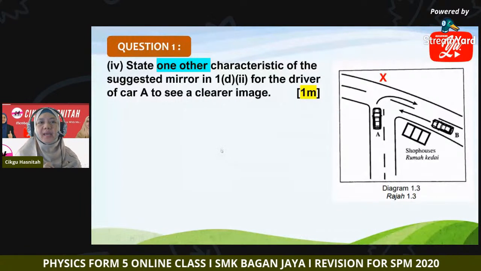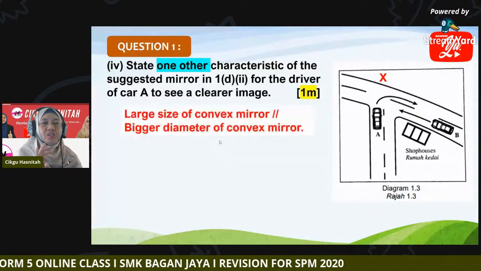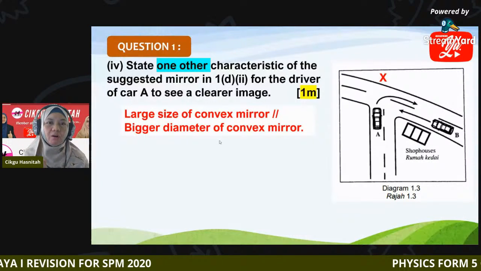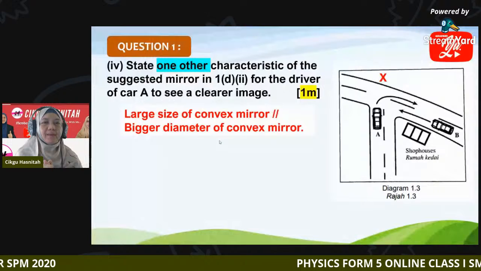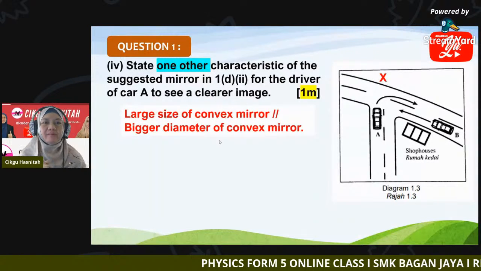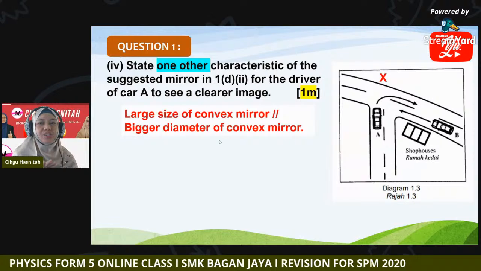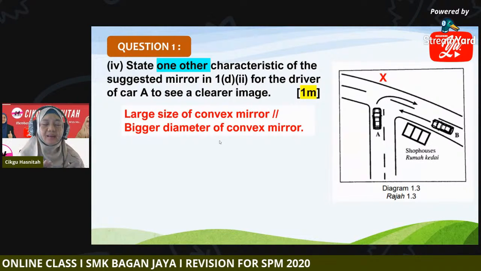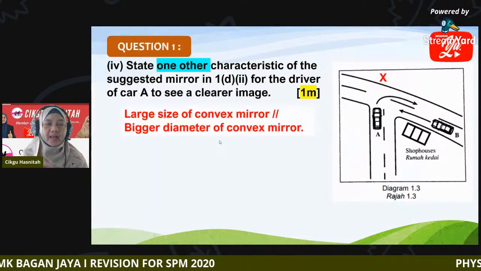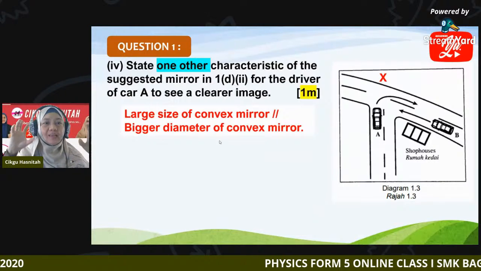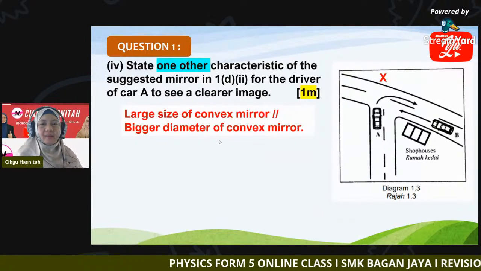You can say use a large size of convex mirror, or bigger diameter of convex mirror, or yes, larger focal length, accepted. Large size of convex mirror, so the image will appear to be clearer inside the mirror.